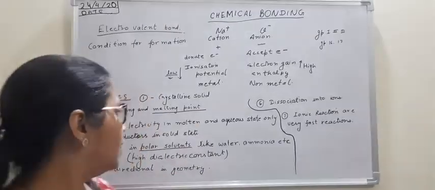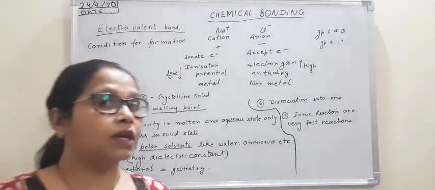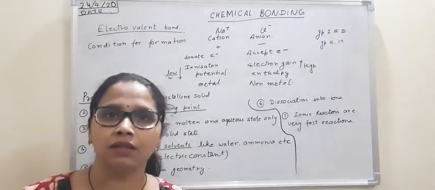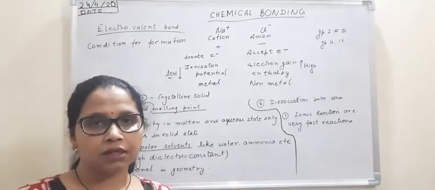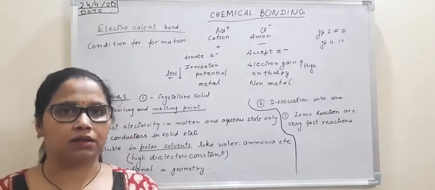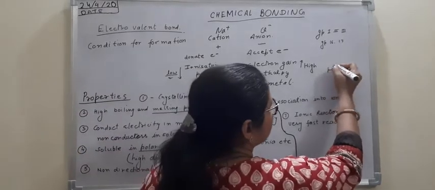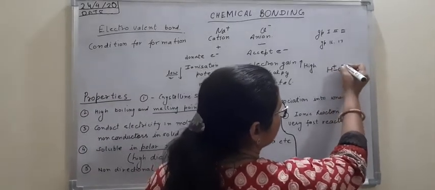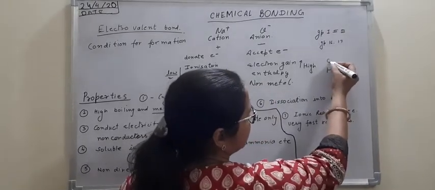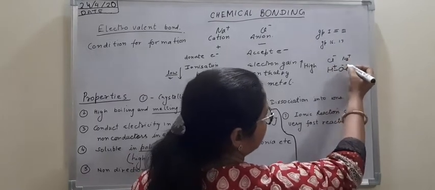As I said, in polar solvents there are two poles, positive and negative. And what are electrovalent compounds made up of? Anions and cations. What happens when these two things mix together? Obviously the positive of one attracts the negative of the other. So if we are talking about water, it is comprised of H plus and OH minus, if this is the bonding, hydrogen oxygen. So whenever NaCl is dissolved in it, Cl minus will be attracted to H plus and Na plus will be attracted to OH minus.